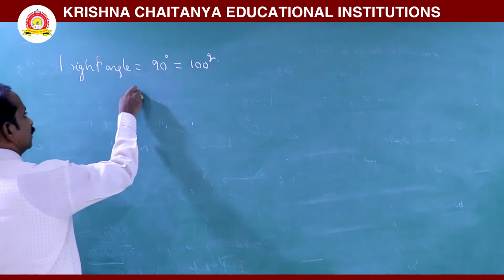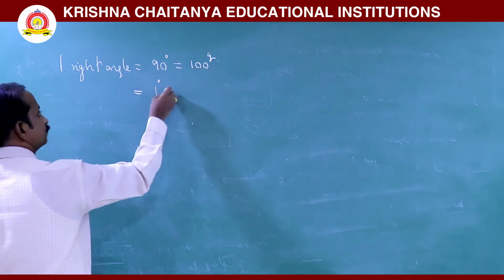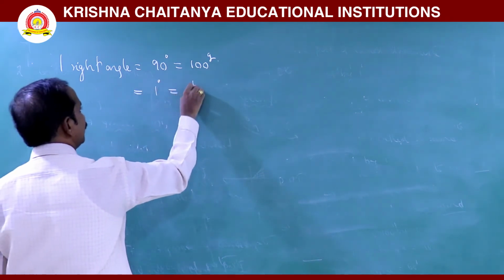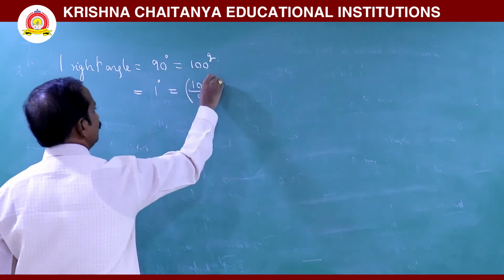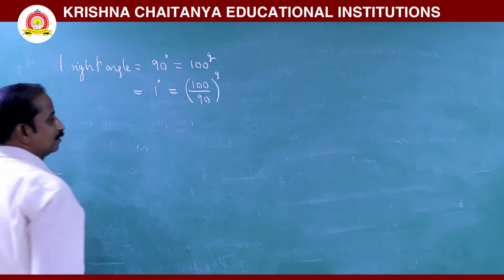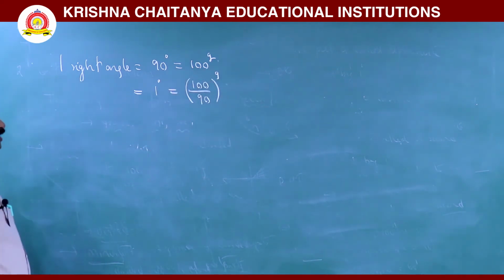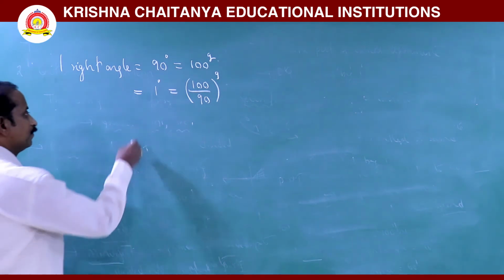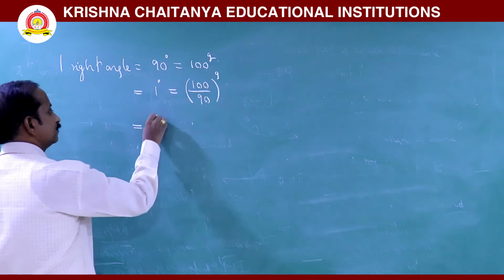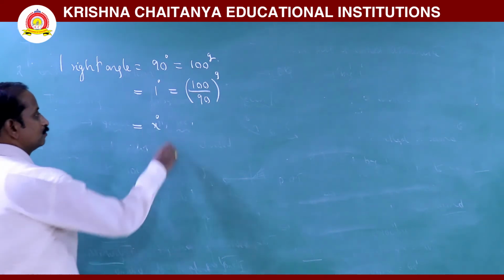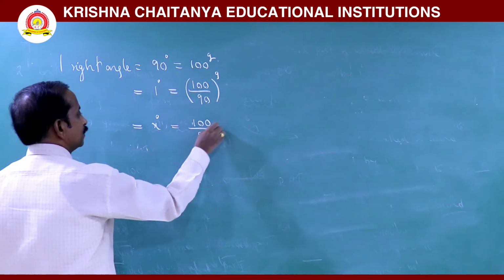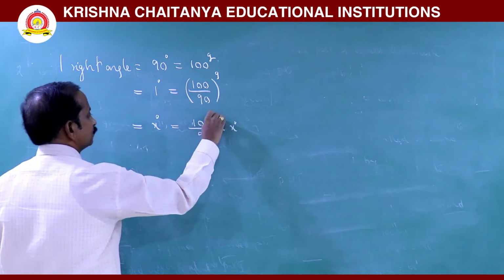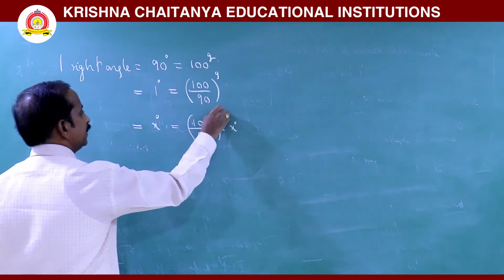Now from this I can write 1 degree is nothing but 100 by 90 grades. If you want the value of x degrees, we can write 100 divided by 90 into x degrees in terms of grades.